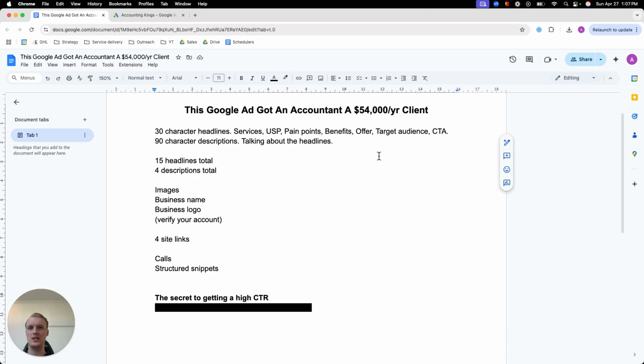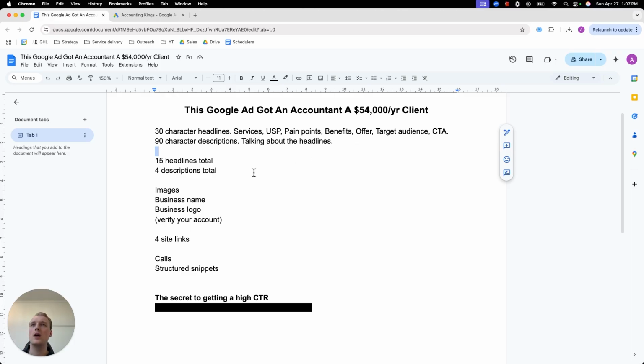So someone is going to read your ad. First they see the headline, and if the headline is not similar to the description, then there is no alignment between them. They feel like they are reading a different ad, and there's a lower likelihood of them actually clicking on the ad. Okay, so I'm not going to go into too much depth about it. You just want to make sure that you talk about the headlines with a bit more context. So in your descriptions, you call out the audience that you are targeting, you talk about the services and the benefits of the services, and you give a call to action with the offer. Okay, you can do that in different contexts and different variations in the descriptions.